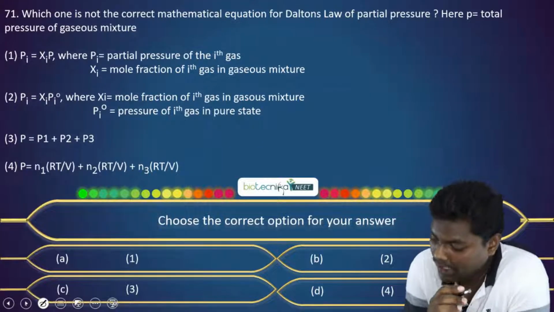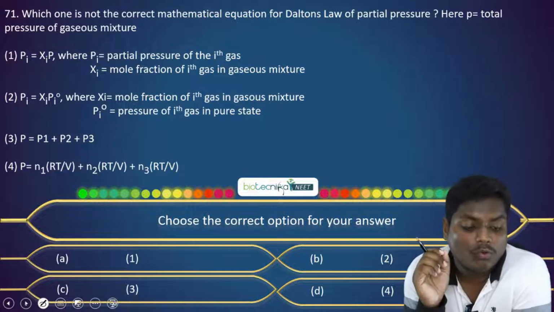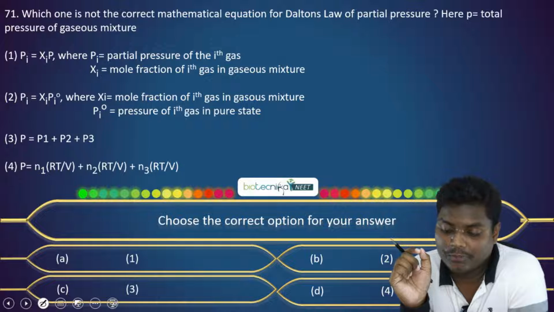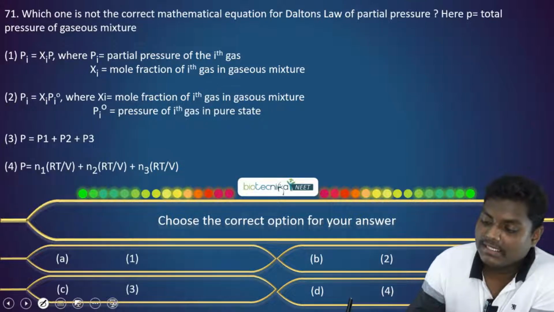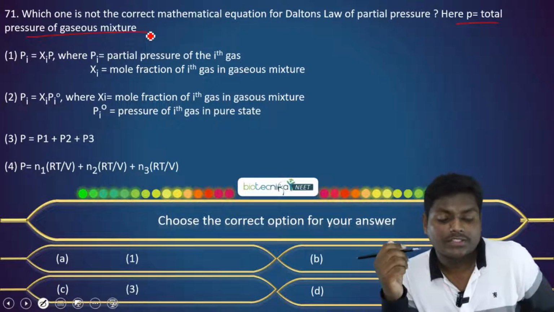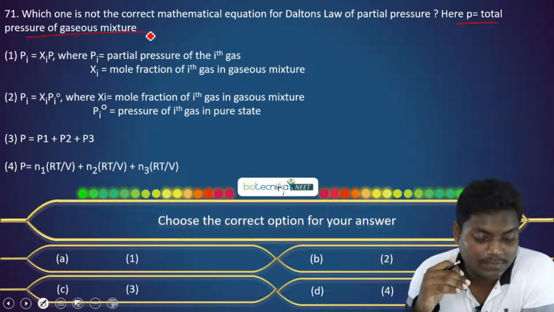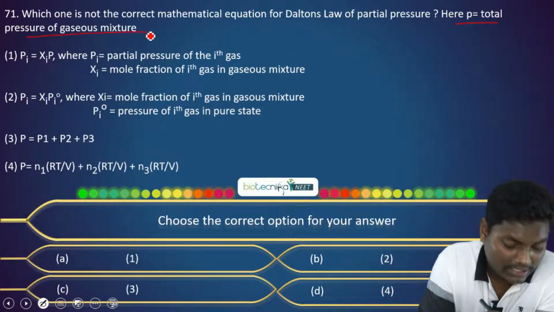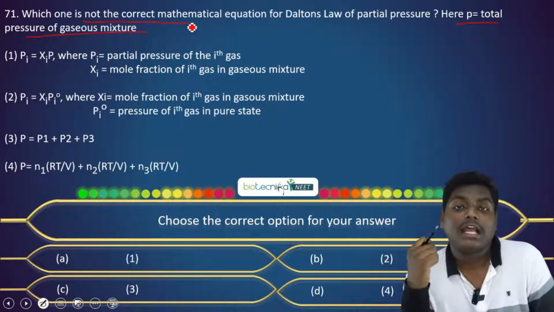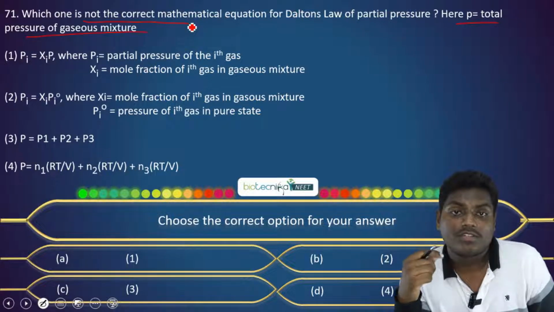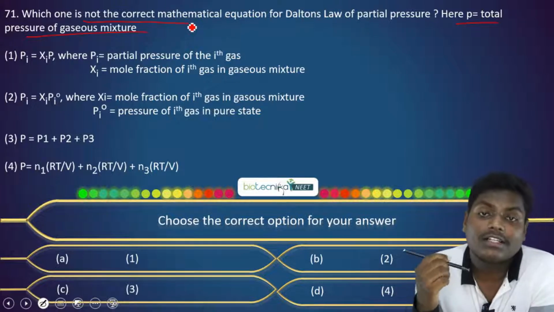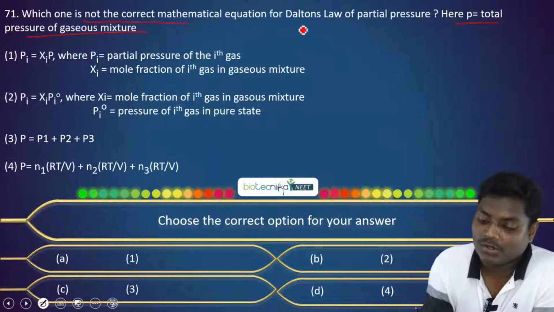Now moving to the next question. Which one is not the correct mathematical equation for Dalton's law of partial pressure, where P is the total pressure? Now it's asking about Dalton's law of partial pressure. It has given various expressions, and in that, I'll say again, note what it is asking: which one is not correct? So NTA is playing with these words. While solving this question, you need to be very careful. Which one is not the correct mathematical equation for Dalton's law?